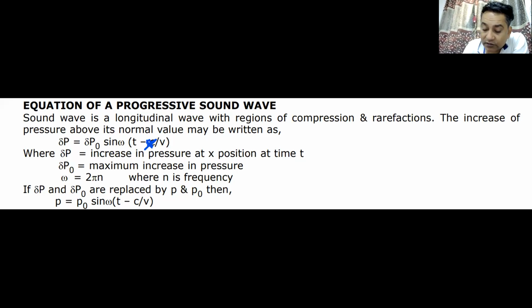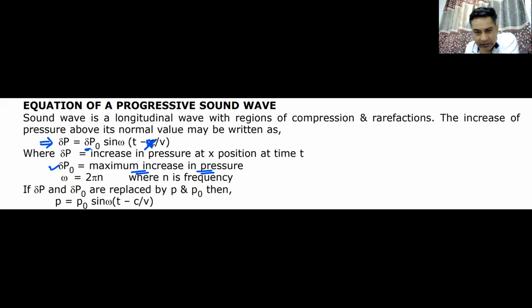So here we have change in pressure delta P equals delta P naught into sine omega (t minus x by v), where omega is the angular frequency, t is the time, v is the wave speed, x is the position of the particle. Delta P naught is the maximum increase in pressure. There we had amplitude, here we have maximum increase in pressure.